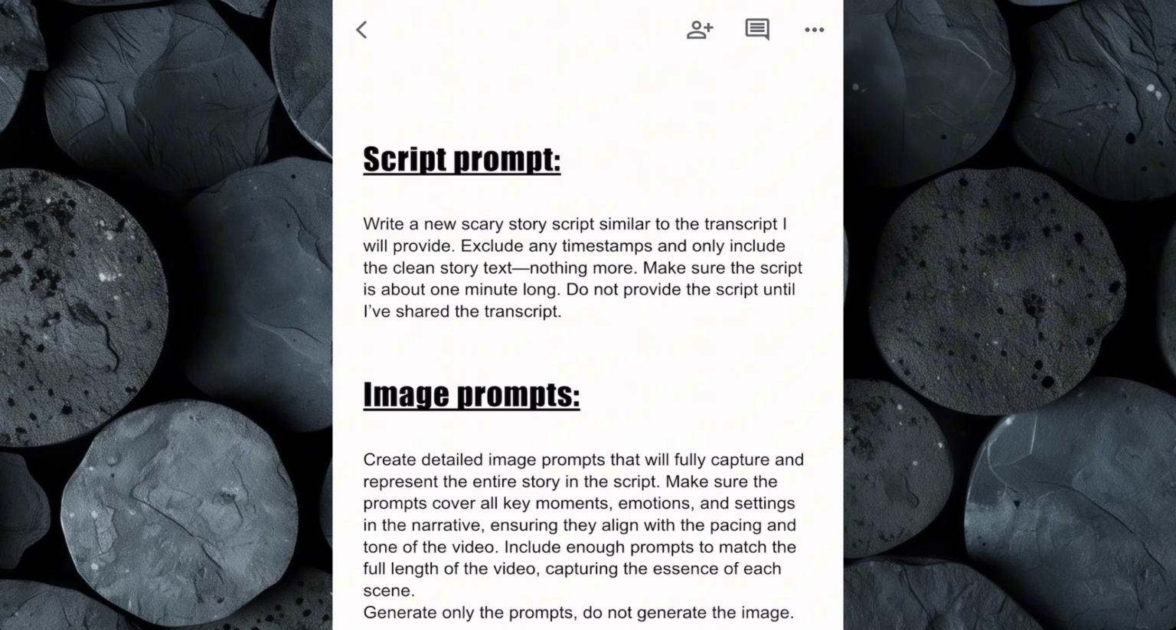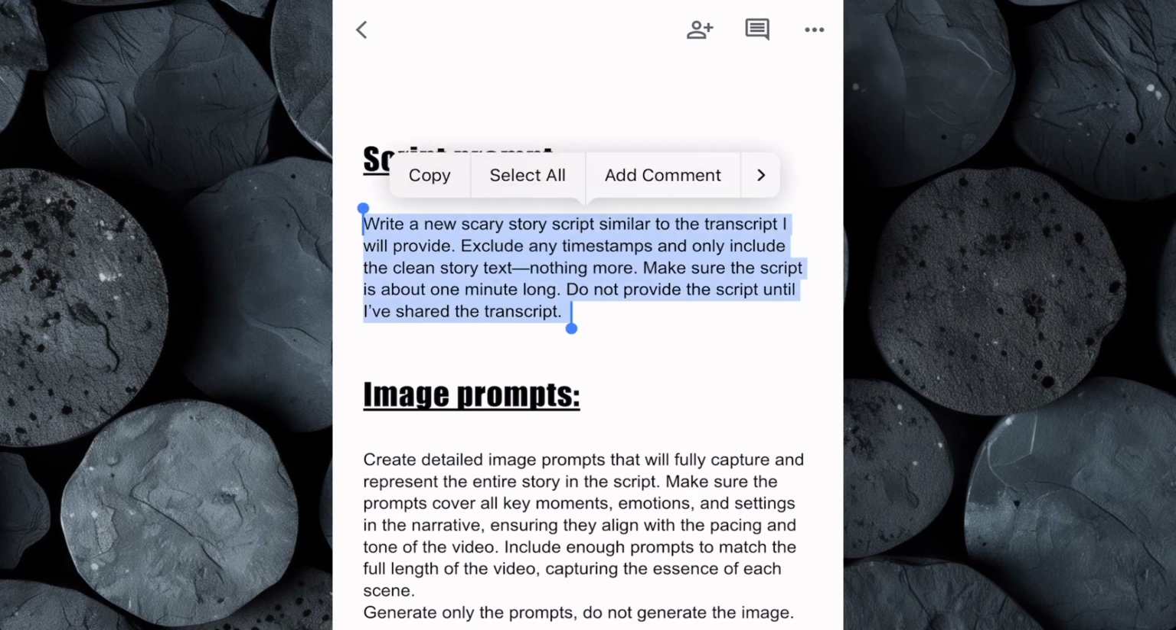Start by opening the Google Doc and copying the script prompt I've provided. This prompt has been carefully crafted to guide ChatGPT in generating a completely original and engaging horror script based on the structure of the transcript, while ensuring it's unique to your channel's style.